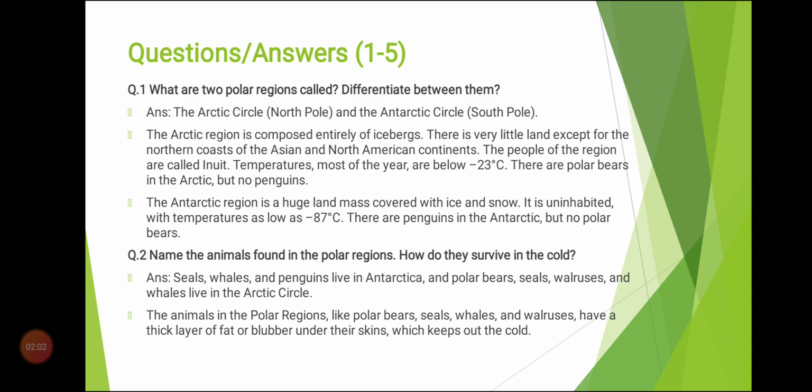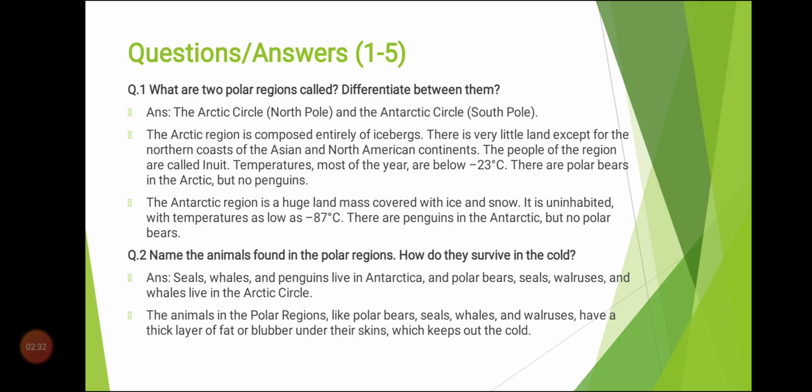The people of the region are called the Inuit. Temperature most of the year is below minus 23 degrees centigrade. There are polar bears in the Arctic and no penguins are present in the Arctic region. Polar bears are present in the Arctic region because they have the ability to face the cold climate.